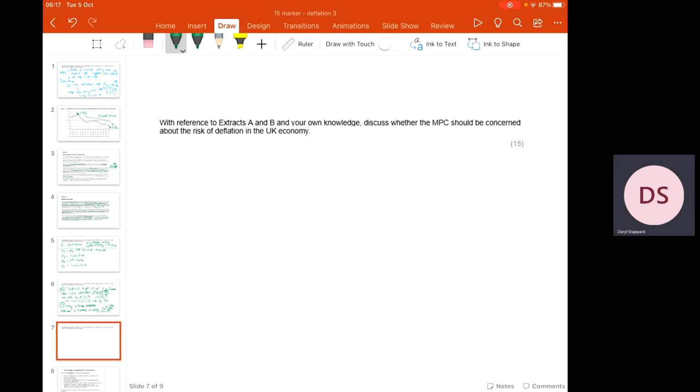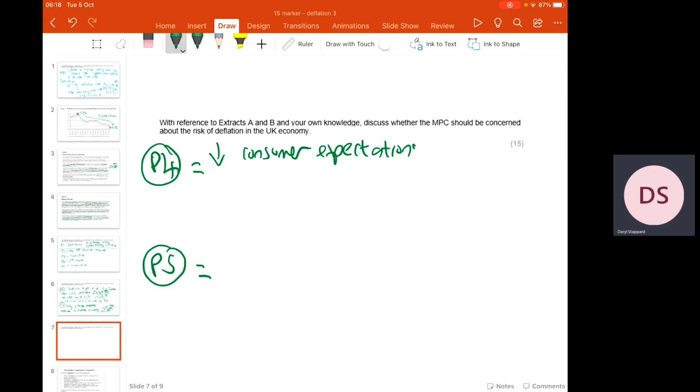Right, now I'm thinking about what to include in paragraphs 4 and 5. So I'm now thinking about my second reason why they should be concerned about it. Now, what I'm going to go for with this one is that we're at risk of a fall in consumer expectations. So what I'm using here is my own knowledge, which the question does allow me to do. Now, let me show you in a diagram what is happening.